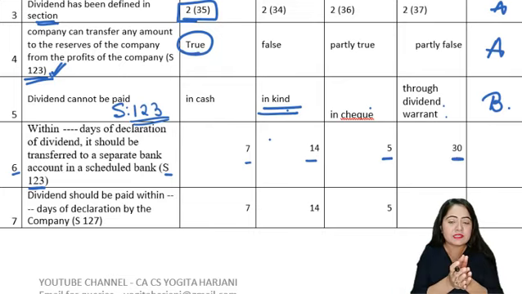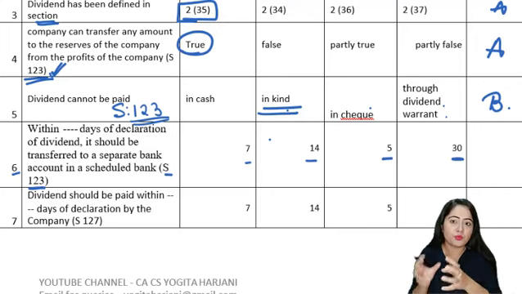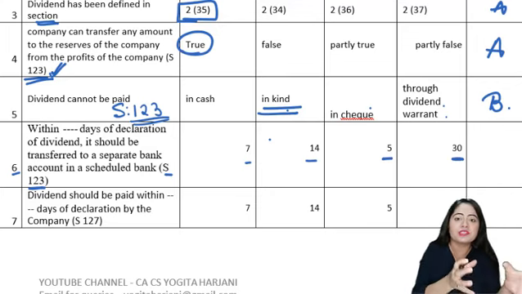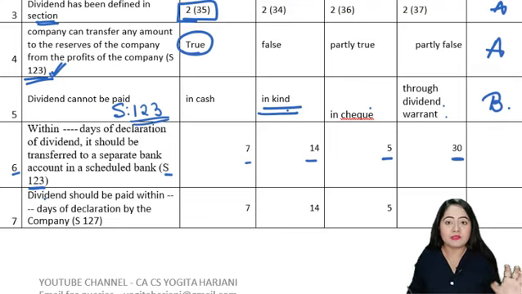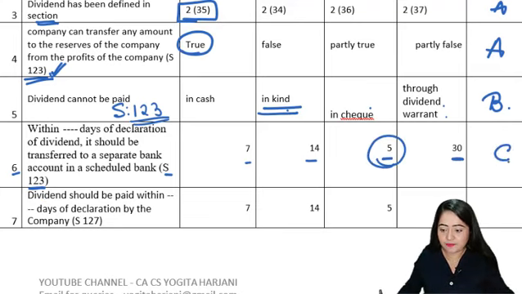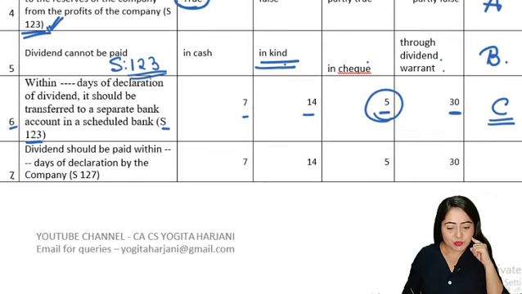Okay. So once the company declares the dividend, within how many days is the company supposed to put that dividend amount in a separate scheduled bank? See, for that, section 123 says that it has to be sent to the separate bank account in 5 days. Okay, so here our answer is going to be C, which is 5 days. Please note, the payment has to be done in 30 days after declaration, but this amount has to be transferred to the separate bank account in the first 5 days after declaration. Okay, let's move on to the next question.